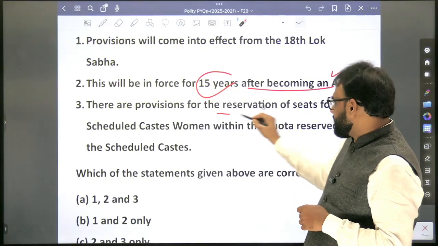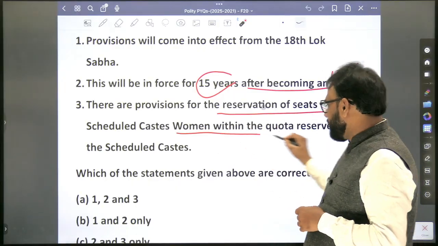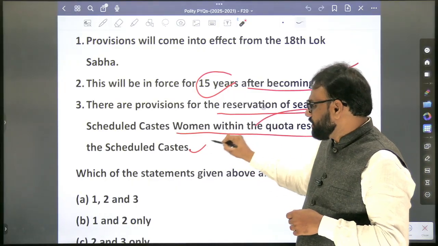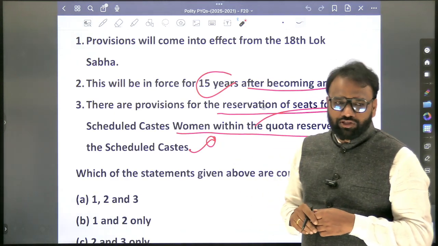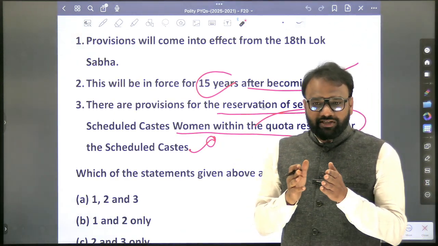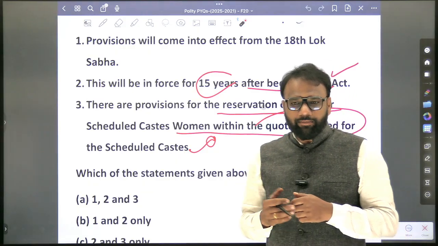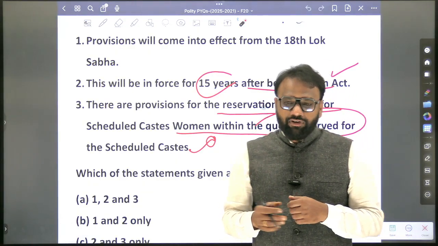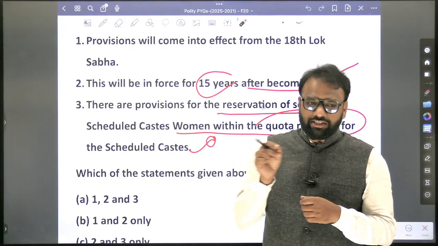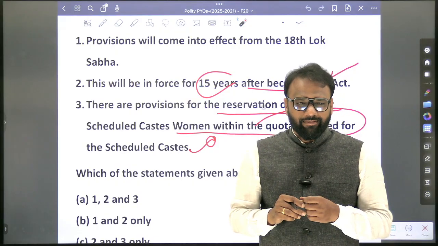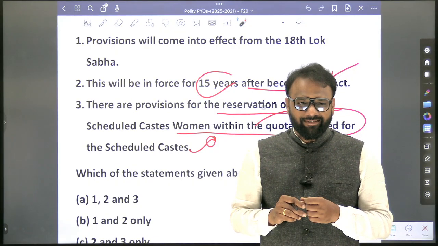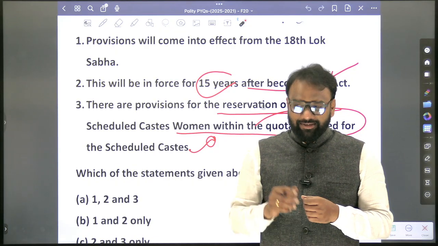There are provisions for the reservation of seats for scheduled caste women within the quota reserved for the scheduled caste. Okay, this is also true. So whether there is reservation of scheduled caste in the Lok Sabha? Scheduled tribe? Yes. Whether there is reservation of scheduled caste in Rajya Sabha? Just search it once.